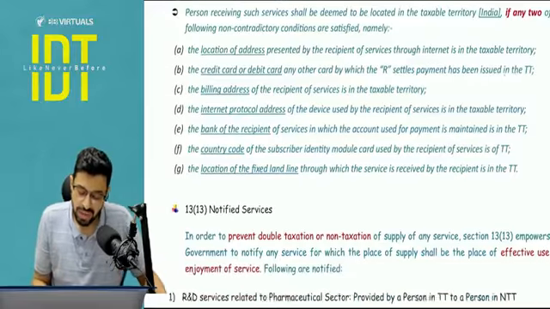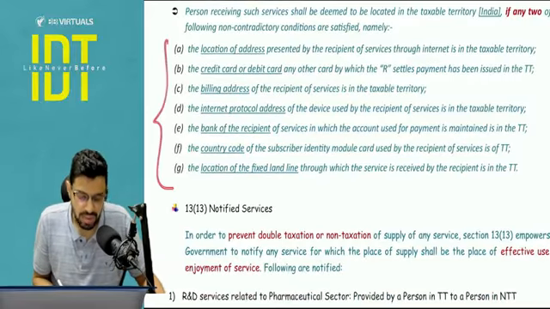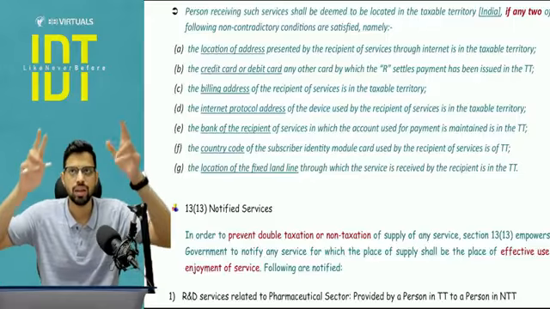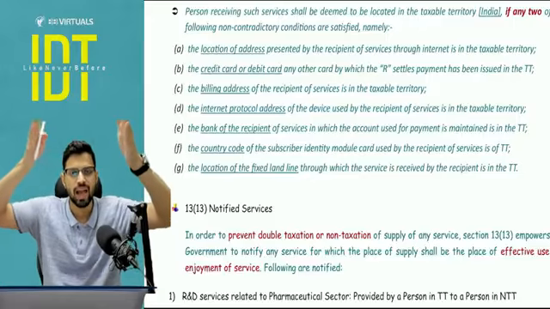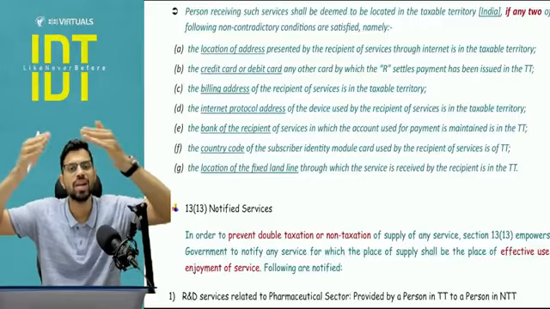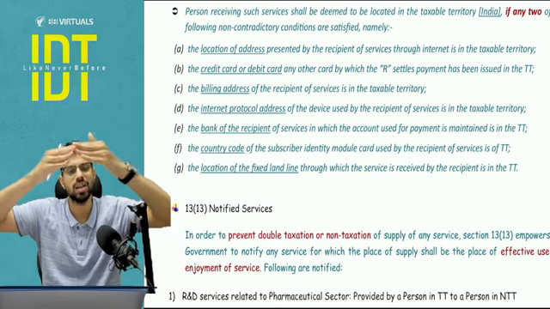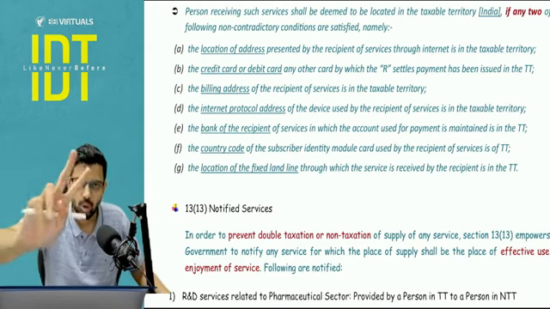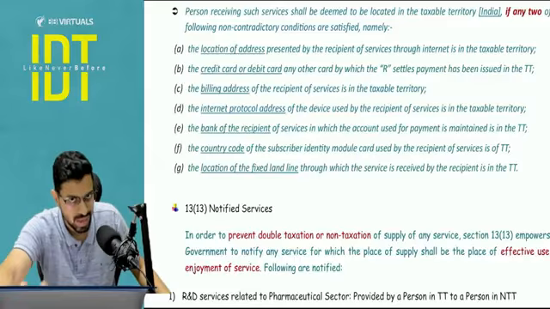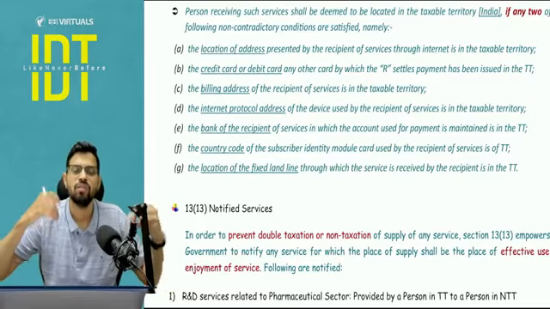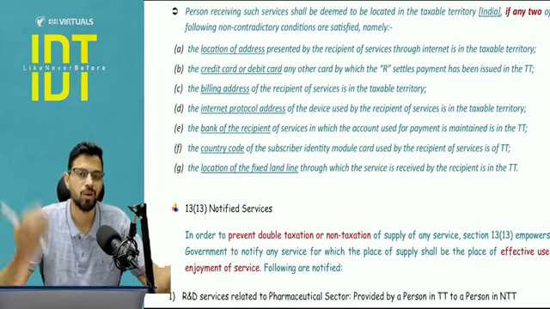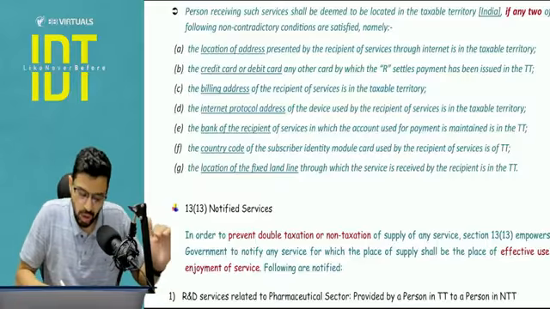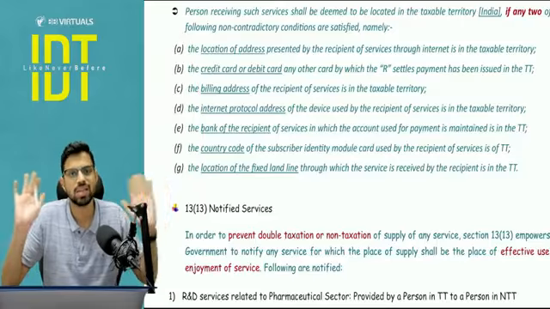So what we have done is, we have given 7-8 conditions. If any two of the non-contradictory conditions are satisfied, non-contradictory meaning the two conditions that you are finalizing as being fulfilled should not contradict each other. They should not go against each other. They should not be practically impossible against each other. So any two non-contradictory conditions, if you are able to satisfy, then we are going to assume that the location of recipient is in India, because we want the place of supply in India. So any two out of these satisfied, the answer will be India.